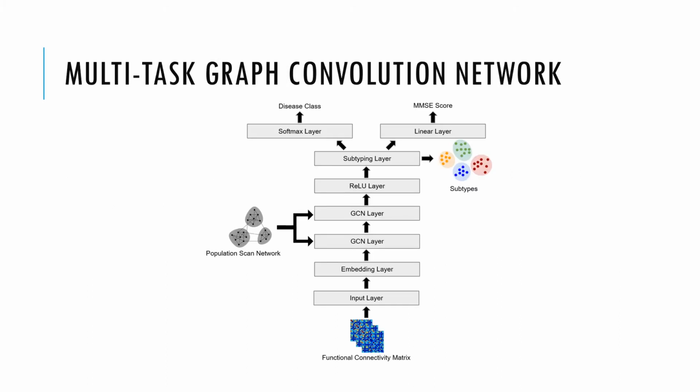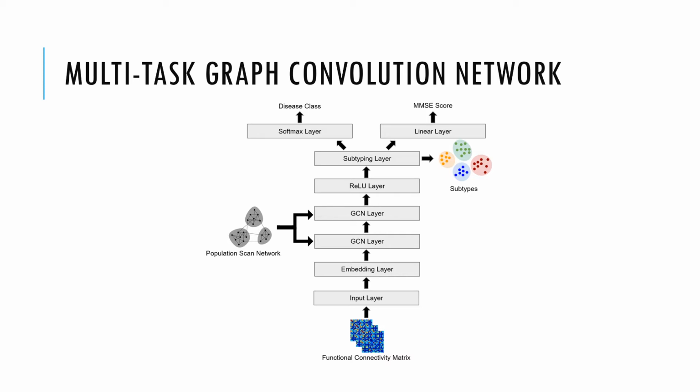Our proposed network consists of layers as shown. Firstly, the input layer feeds in input features, which are functional connections between pairs of regions of interest. The embedding layer is introduced as a dimension reduction method, reducing the total number of features from over 30,000 to 500. The graph convolution layers are then applied to learn rich representations.